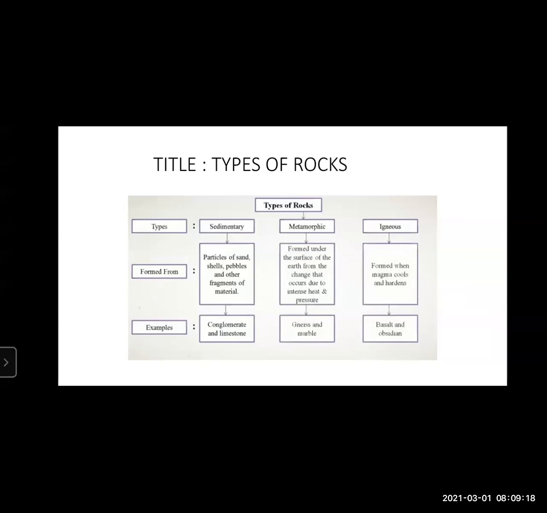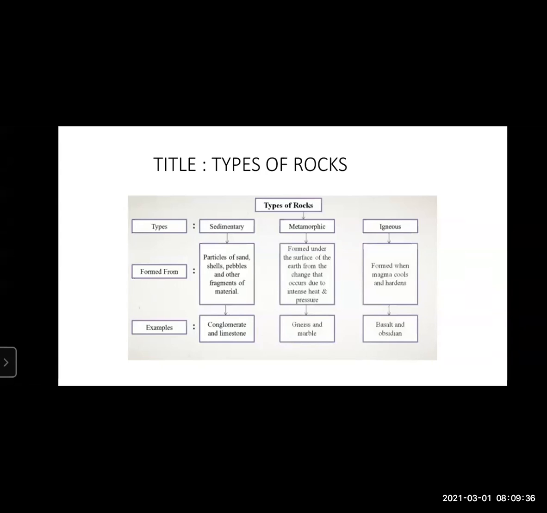I hope you have understood till now. Now let's continue. Now see, they have told us a tree diagram. So the first box which appears, the rectangular shape, you have to mention types of rocks. Then they have told us the types, how they are formed, and the examples.